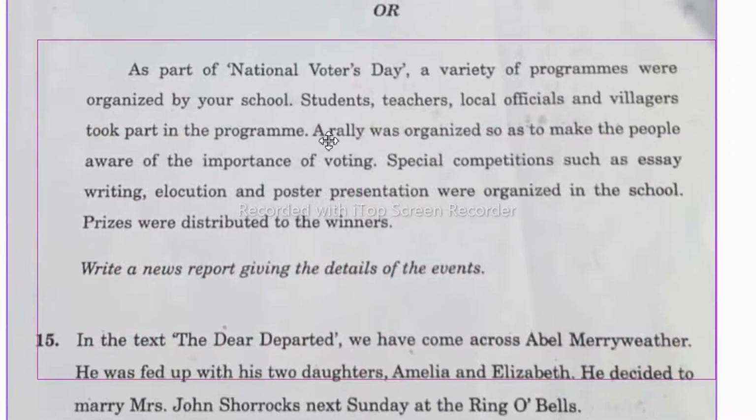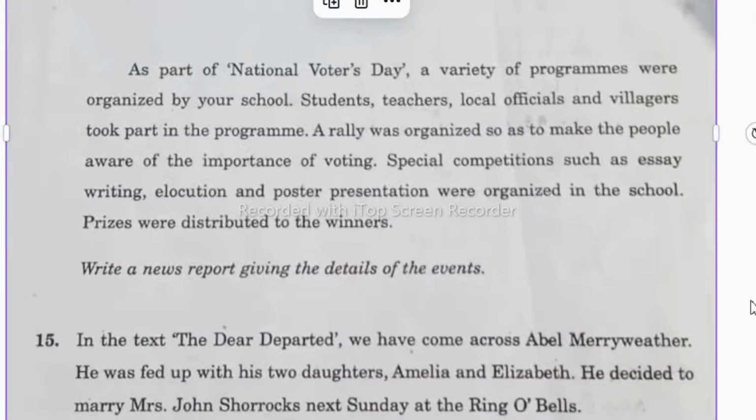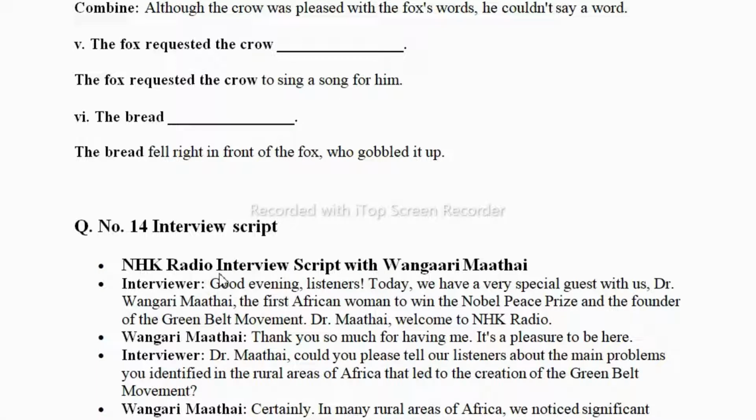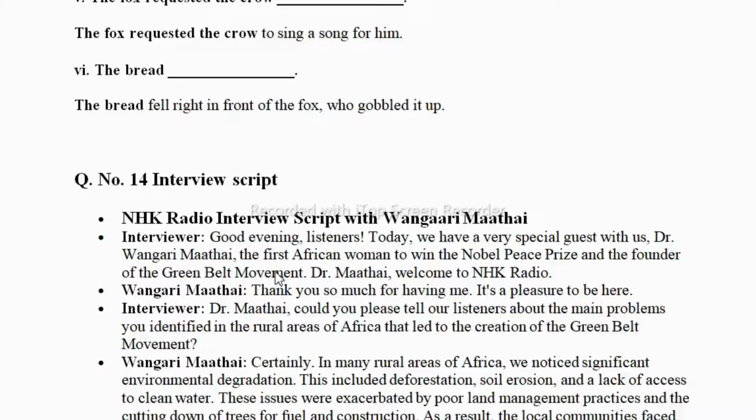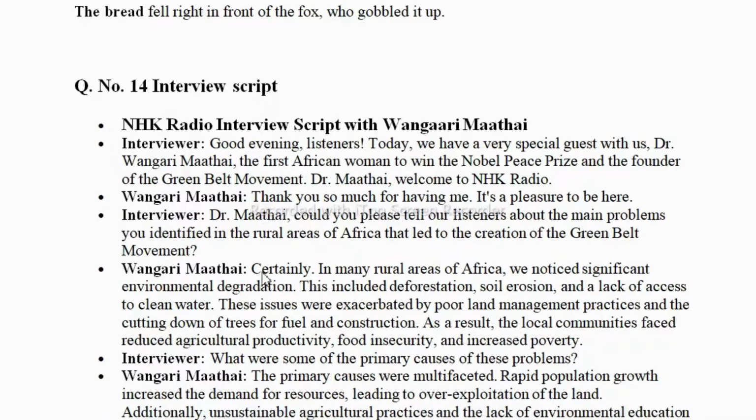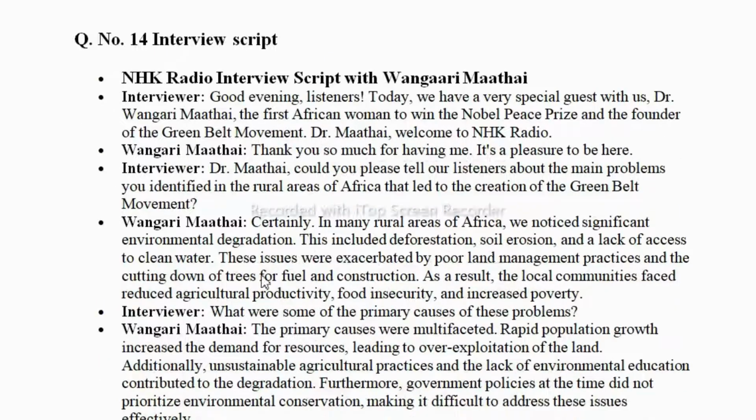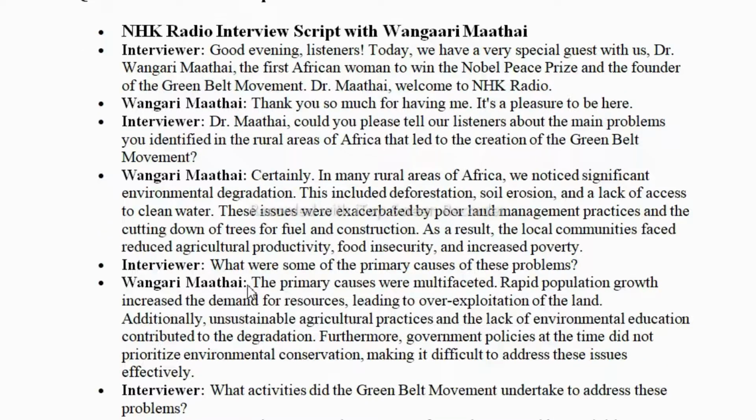So here they have given the information, and here they are asking you to write a news report giving the detail of the event. Again, number 14 is major discourses. Here in this question they are asking you to write an interview script. So here you can see in this way you need to write. Shortly I will upload the videos on how you need to write the discourses, which format you need to follow to write the discourses.